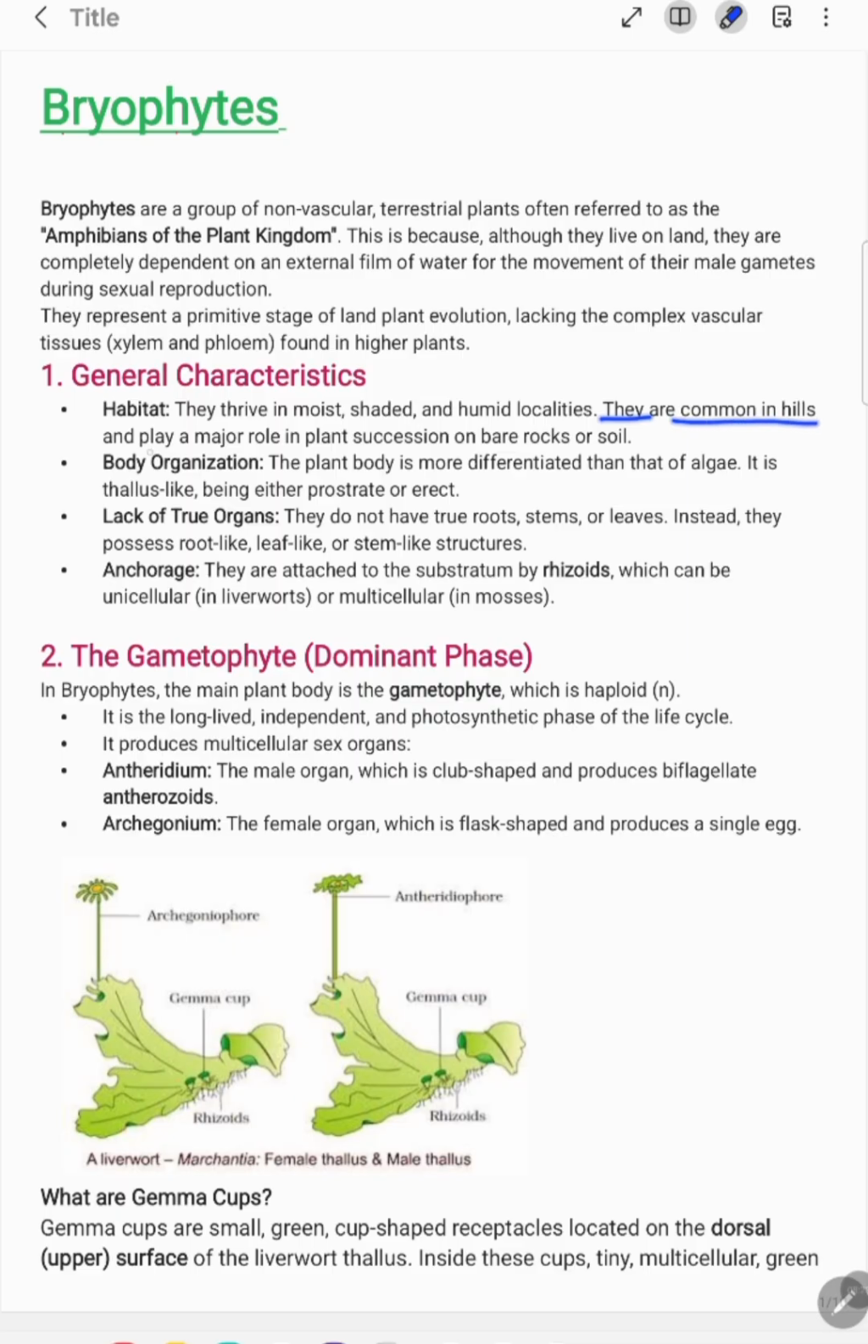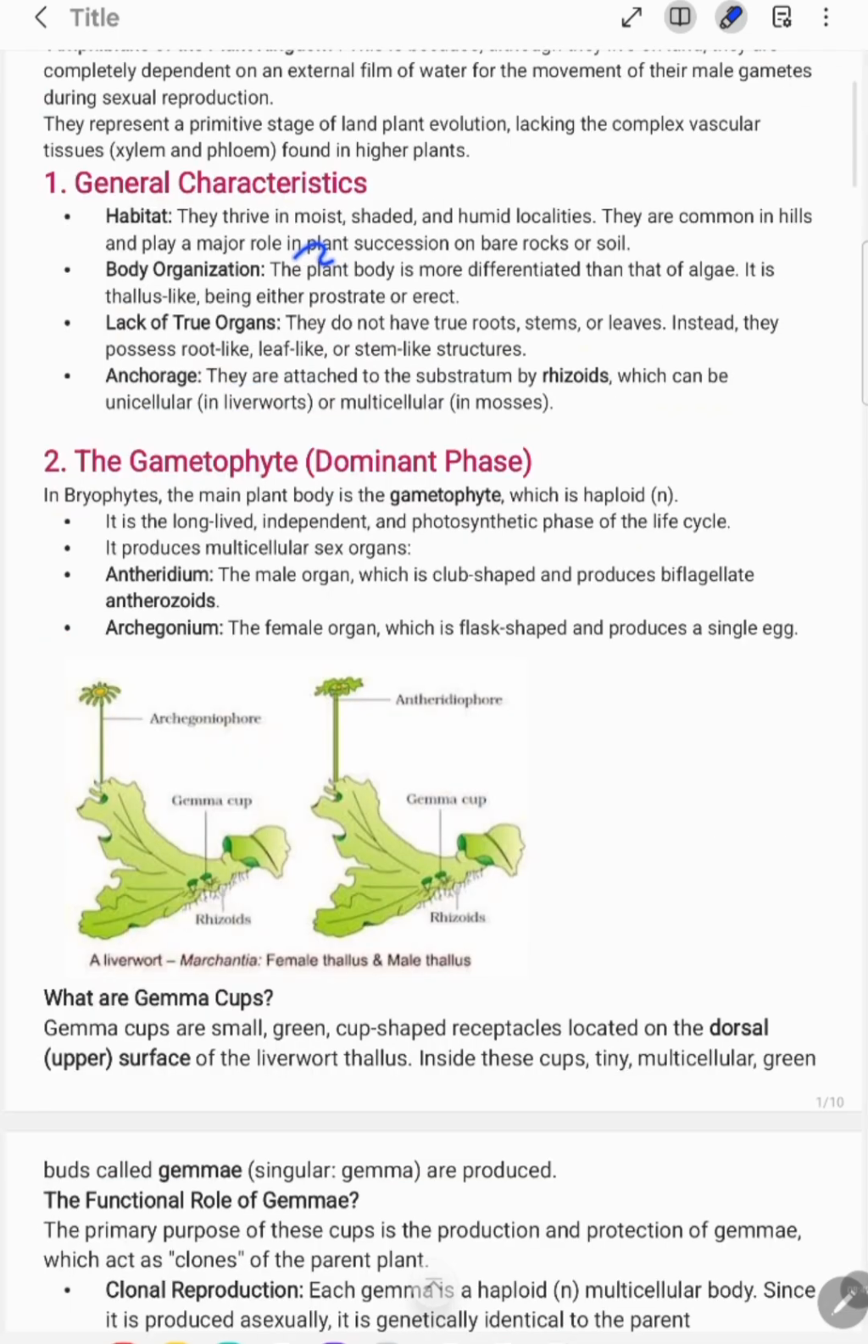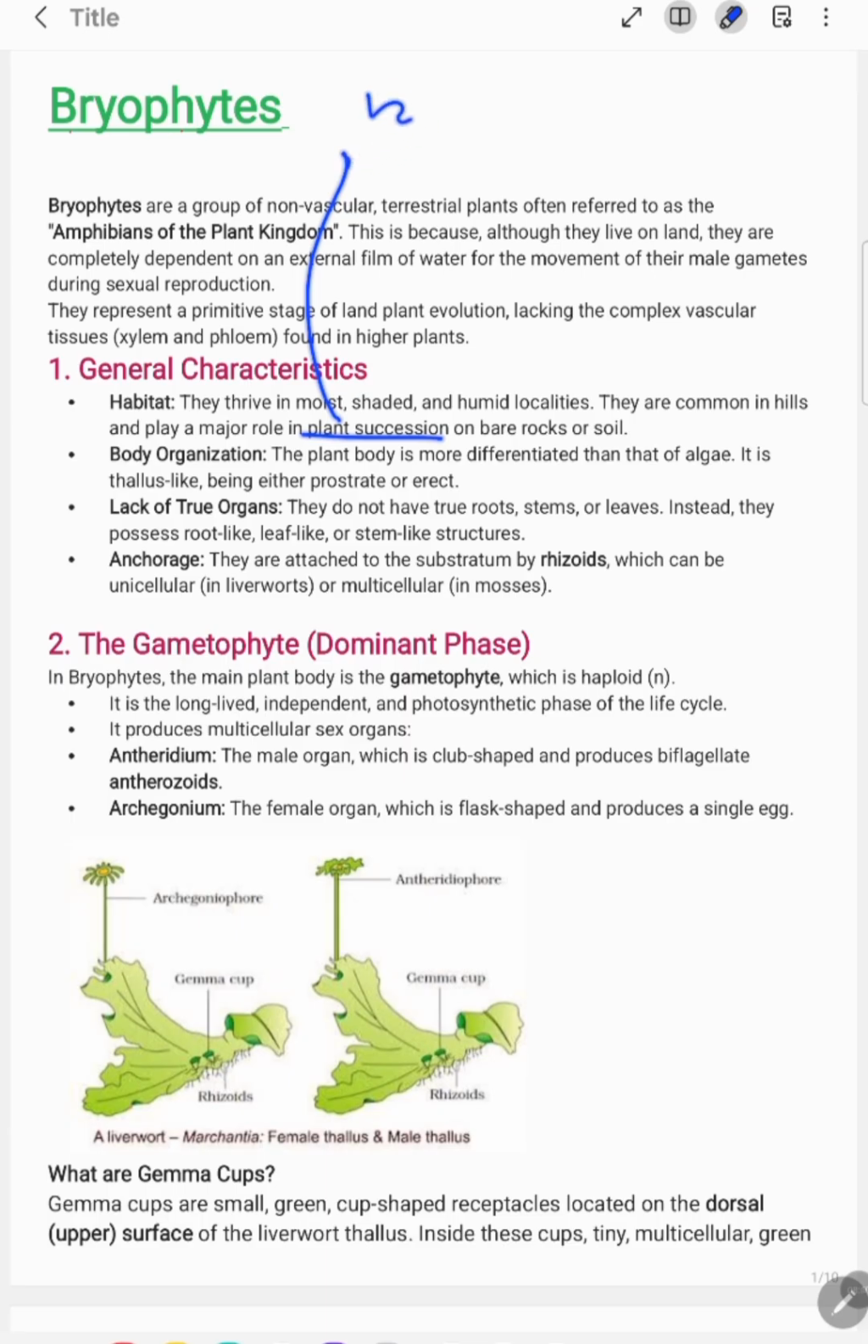Apart from that, they are common in hills and play a major role in plant succession on a bare rock or soil. Okay, they play a major role, point to remember, in plant succession. Here, what does plant succession refer to? See, succession is a biological process by which a particular stable community is formed.